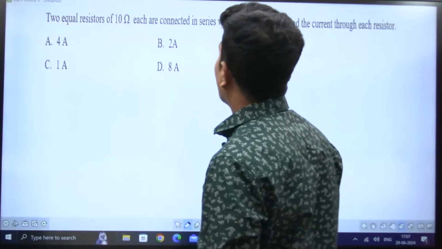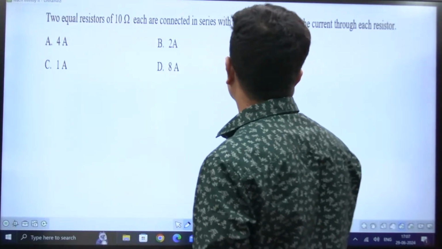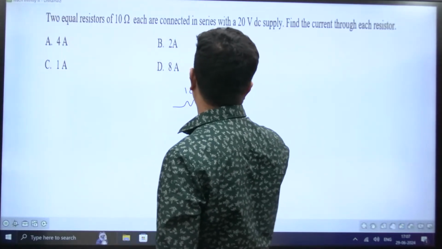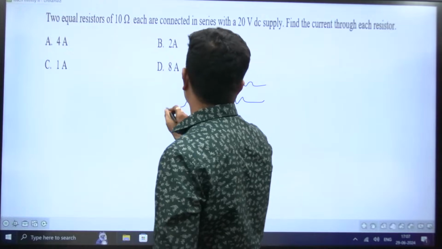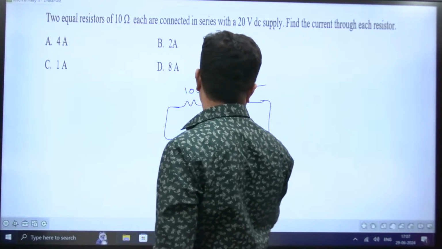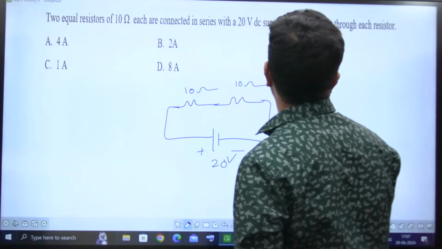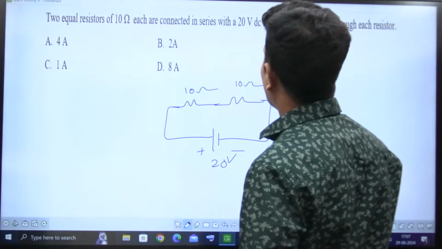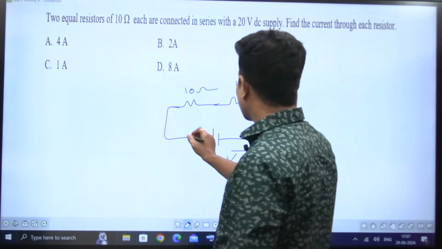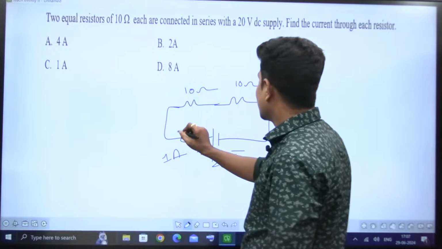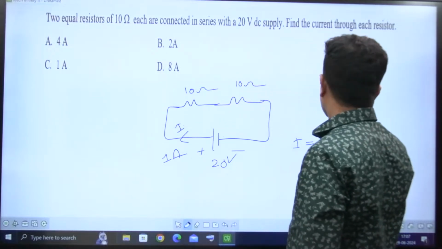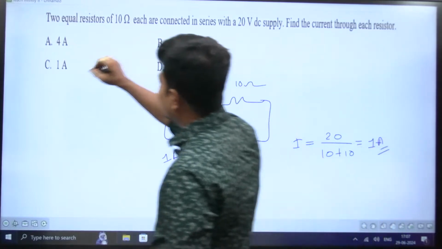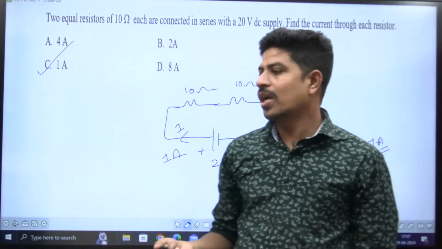Two equal resistors of 10 ohms each are connected in series with 20 volts. That fellow says two equal resistances, 10 ohms and 10 ohms, connected in series with a 20 volts DC supply. Find the current through each resistance. The current is 1 ampere simply. So current I is equal to 20 divided by 10 plus 10, that is equal to 1 ampere. That's not a big question at all. That is a question directly from Ohm's law.